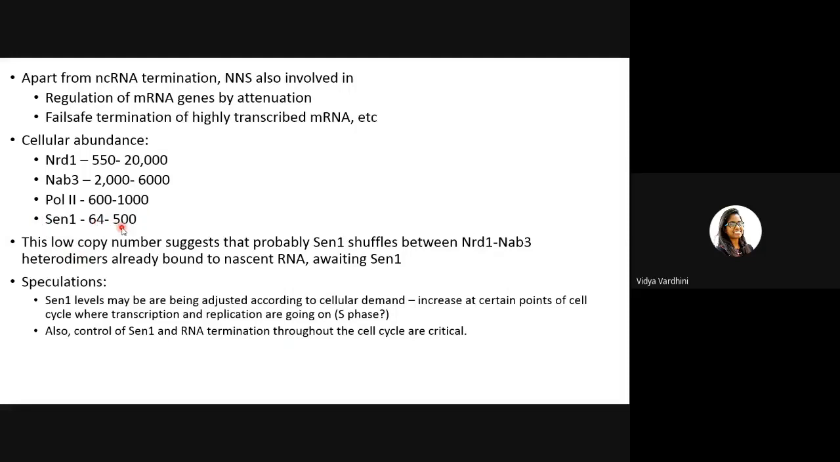So they made the speculation that SEN1 levels are being adjusted according to cellular demand, because as we know, transcription is most active in S phase. So most probably this SEN1 should be present in high copy numbers in S phase and not required in G1, where replication and transcription are not really that active. And then also control of SEN1 and RNA termination throughout the cell cycle are critical, because if you are assuming that their levels would be low in G1, there should be some significance, right? So in this paper, they wanted to know why such regulation is important.